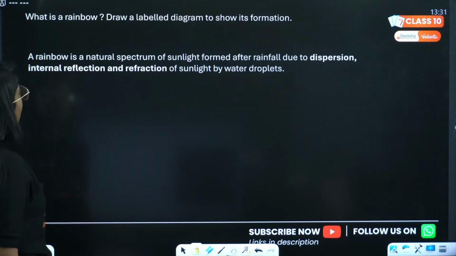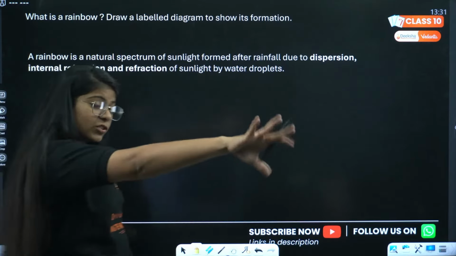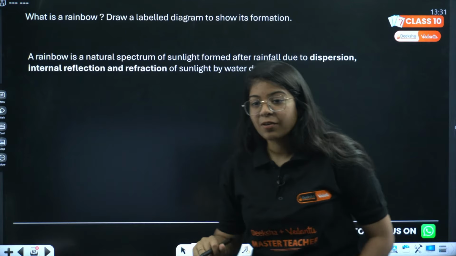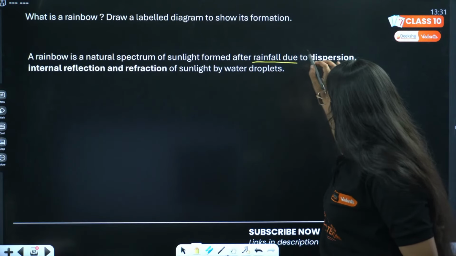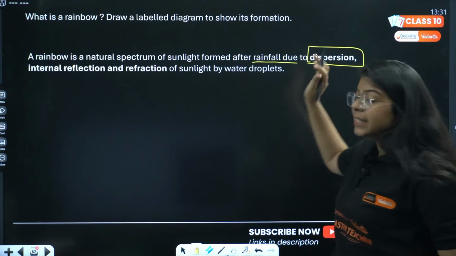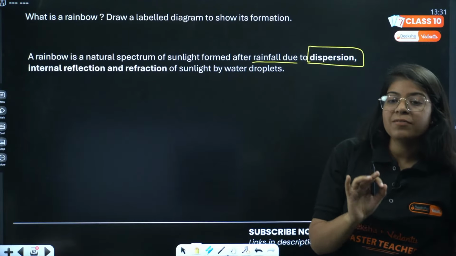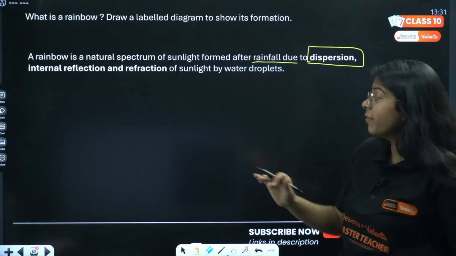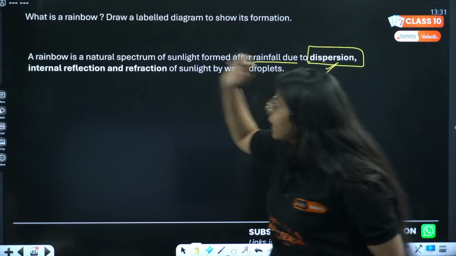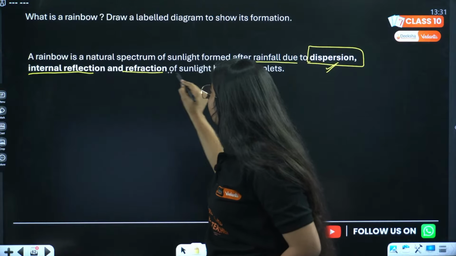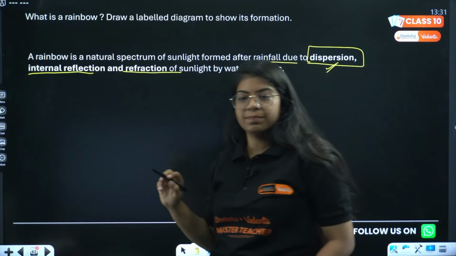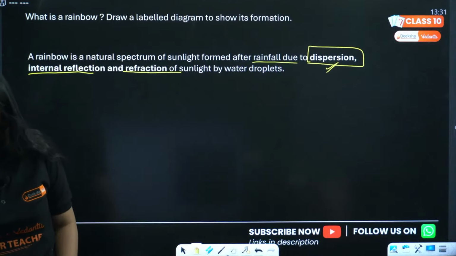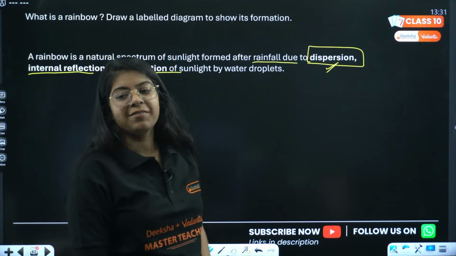A rainbow, ma'am, is a natural spectrum of sunlight. It is a natural spectrum of sunlight formed after rainfall due to dispersion. See these words. You have to write these words very carefully in the exam. You have to mention that this is because of dispersion, internal reflection and refraction of sunlight by water droplets. Everyone understood? Dispersion, reflection, refraction.